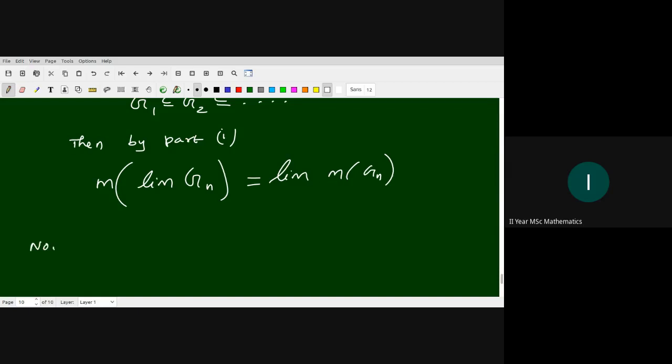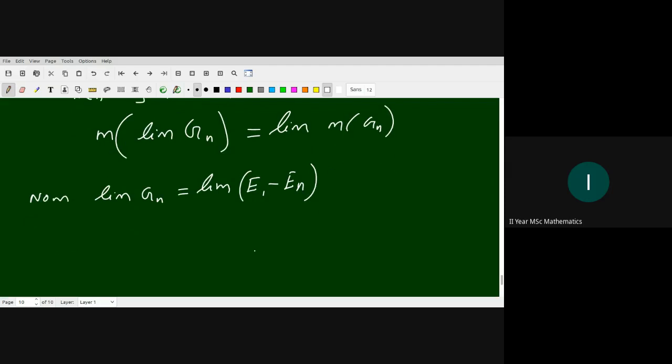So now we find the measure of limit Gn and the limit of the measure of Gn. Now what about the limit of Gn? By definition, this is the limit of E1 minus En.